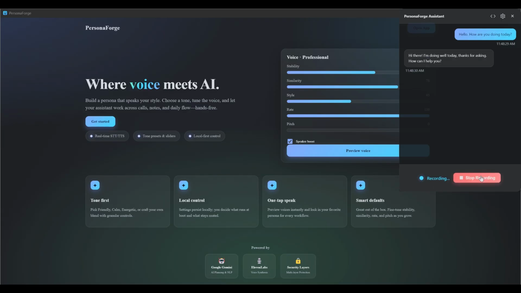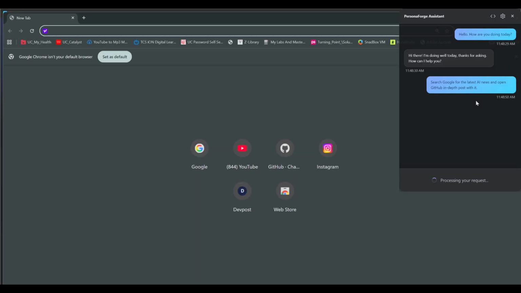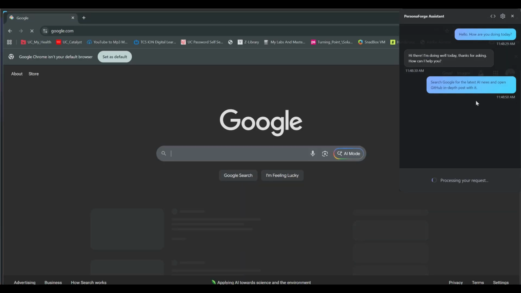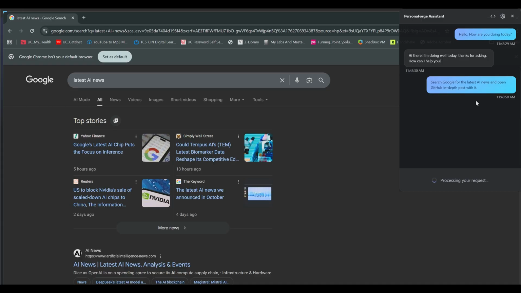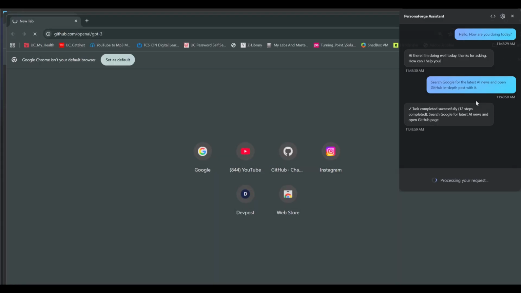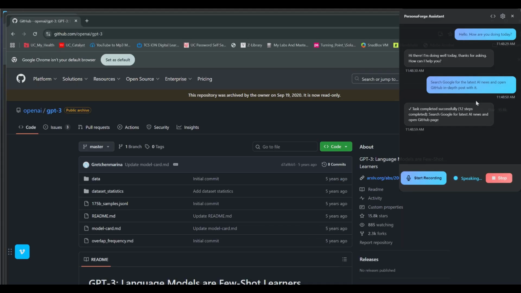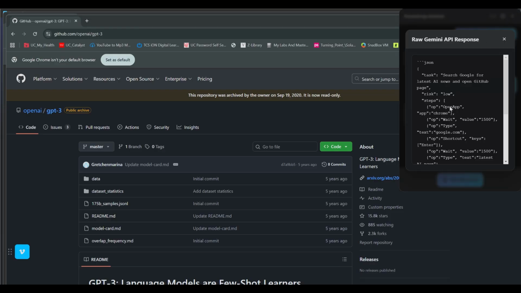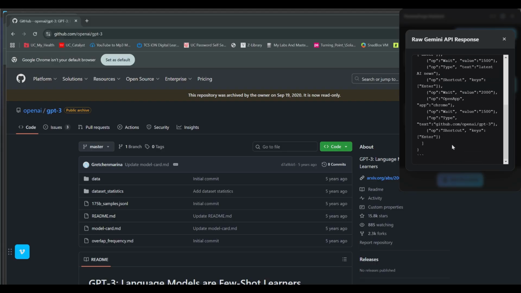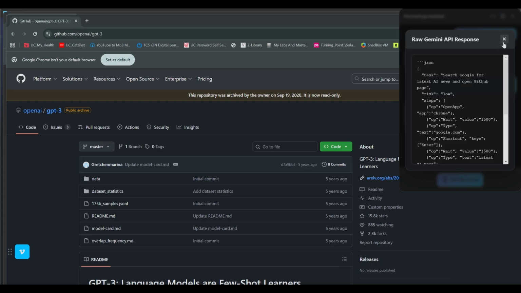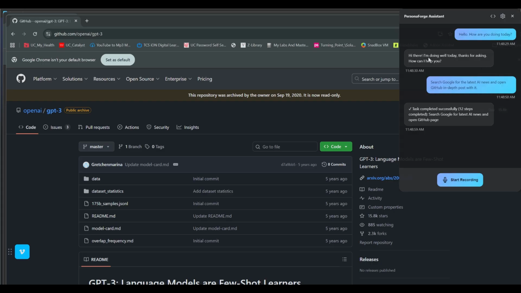Search Google for the latest AI news and open GitHub and Devpost with it. So it searches for the latest AI news. It will open GitHub for us as well. Task completed successfully. 12 steps complete. If I show you the input logs, this is what Gemini actually makes. It makes a plan to execute based on the executors that we have created, and based off the prompt as before where it was conversational, here it is more executor based.